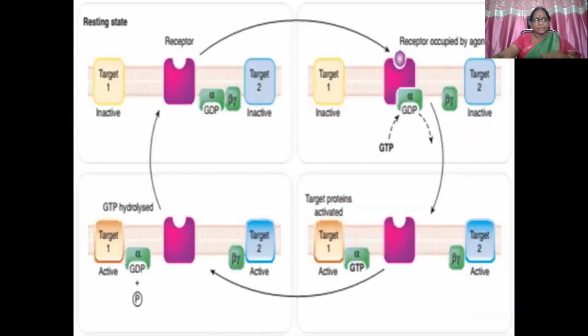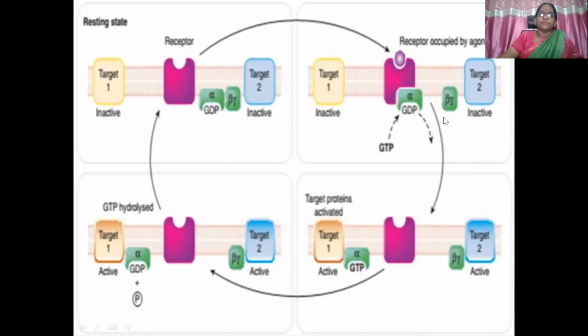So you can see the entire mechanism here. The receptor in inactive state: alpha, beta, gamma combined with GDP. Then the receptor is occupied by the agonist, so GDP is replaced by GTP, which combines with alpha, and soon beta gamma gets separated.